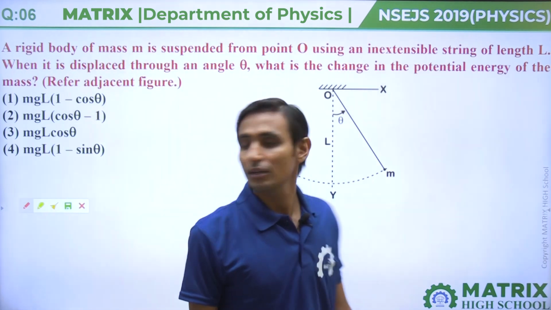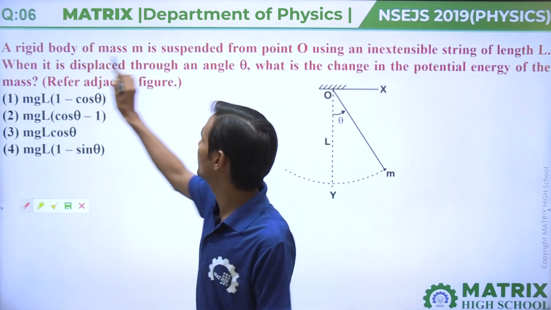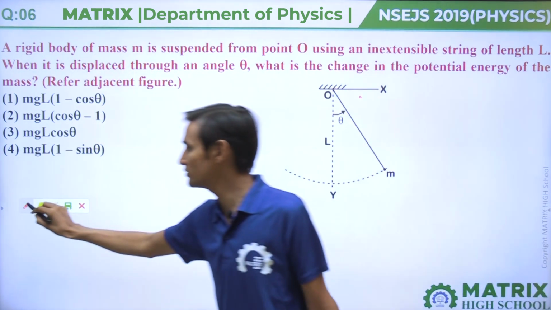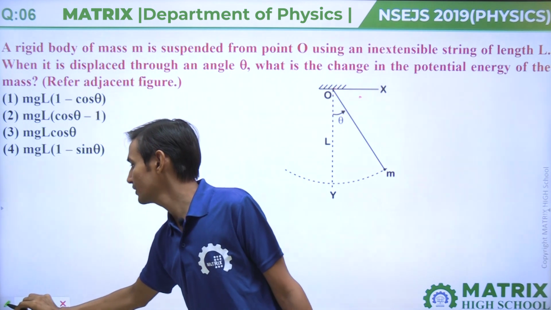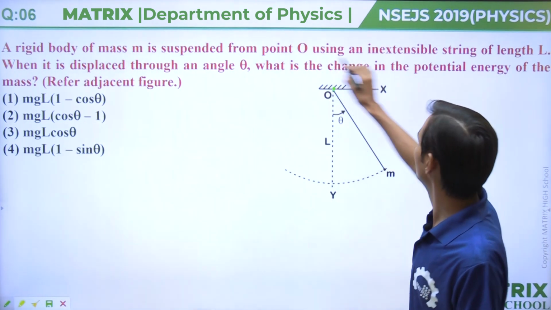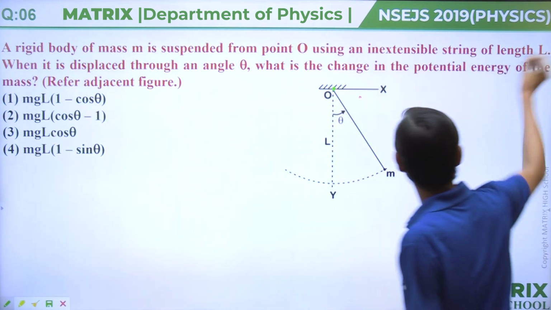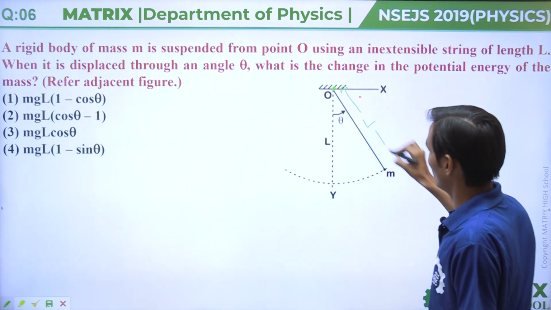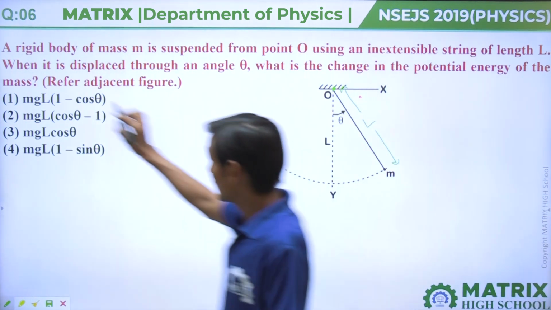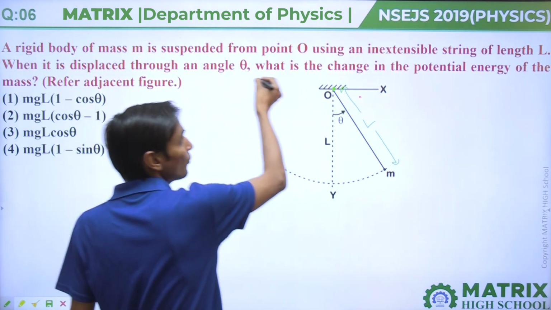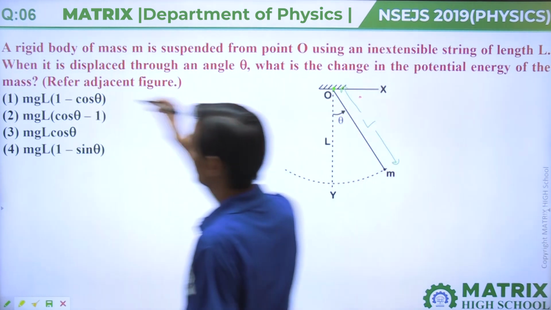Clear? Question number 6. A rigid body of mass is suspended from point O using an inextensible string of length L. This length is given L. When it is displaced through an angle theta, what is the change in potential energy of the mass?